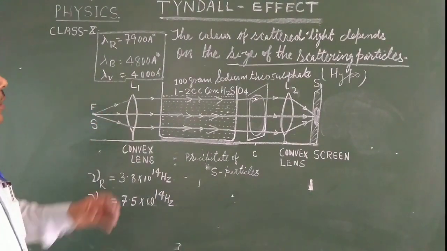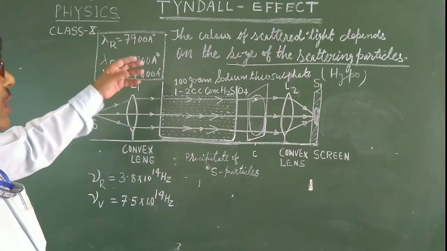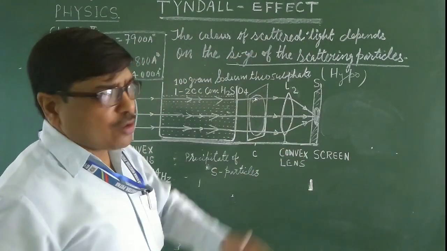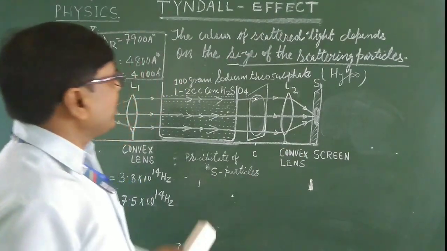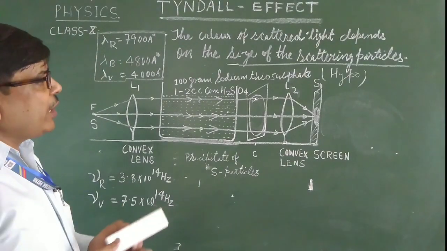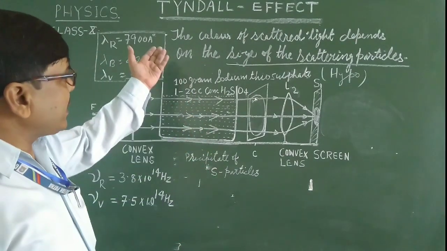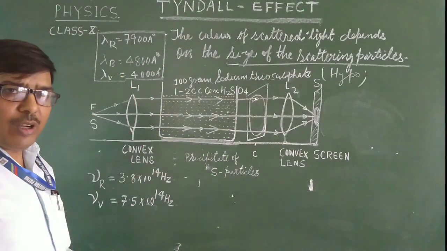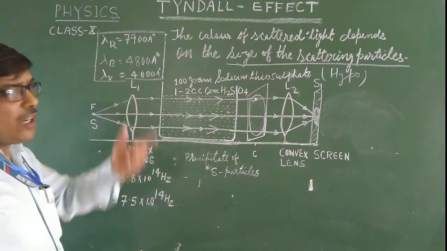The phenomenon of visibility of the path of light due to the presence of scattering particles is known as the Tyndall effect. Tyndall discovered it first, that's why we call it the Tyndall effect.